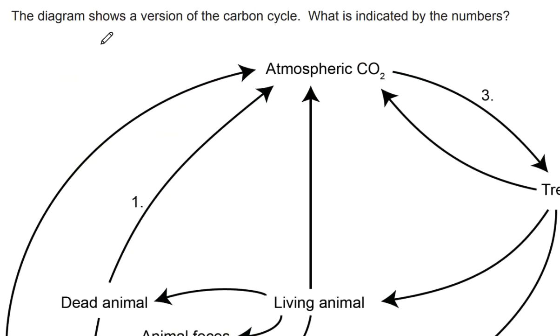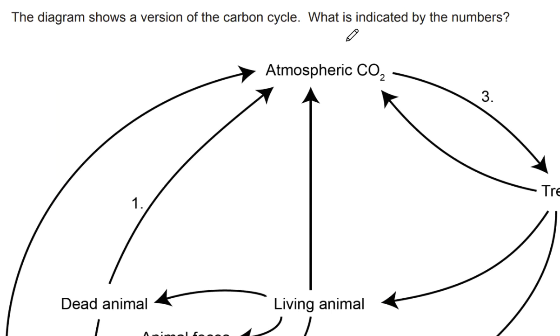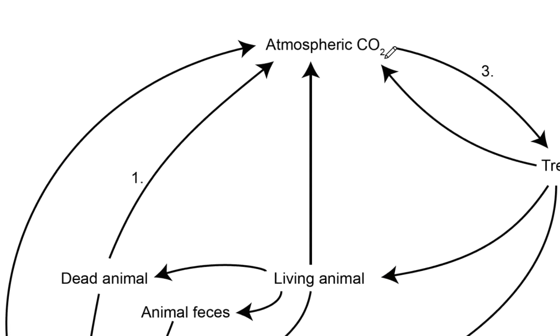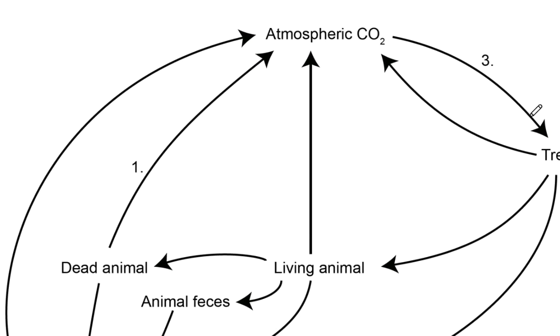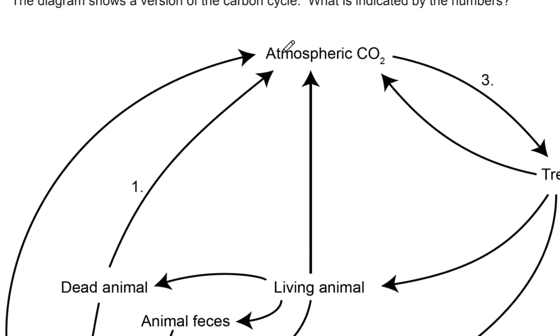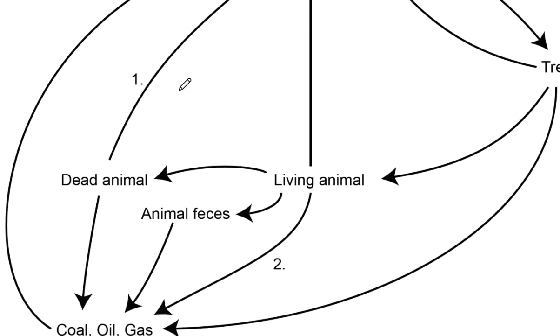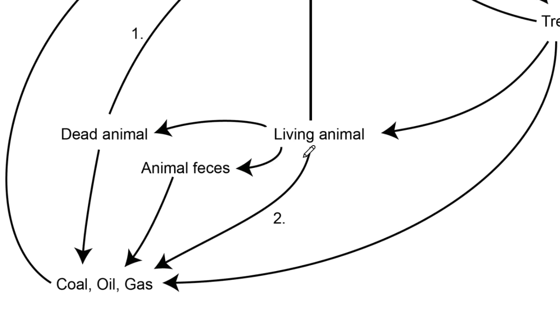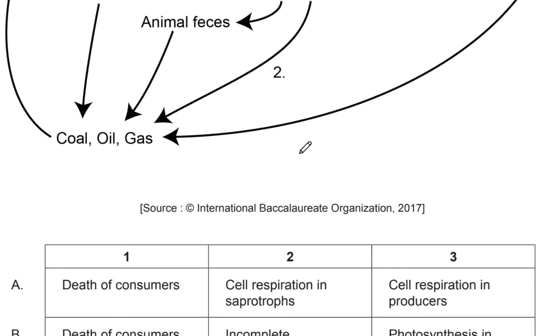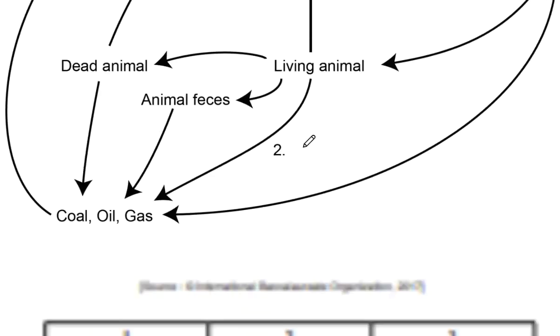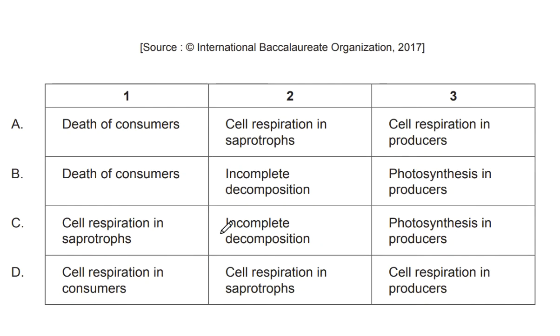This diagram shows a version of the carbon cycle. What is indicated by the numbers? Here we have atmospheric carbon, so this is the carbon sink of the atmosphere. We have tree, and atmospheric carbon to tree would mean how CO2 from the atmosphere gets into trees, that's photosynthesis. Dead animals to CO2 should be decomposition. Living animals to coal, oil, and gas would probably be death of consumers leading to fossilization, something like that.